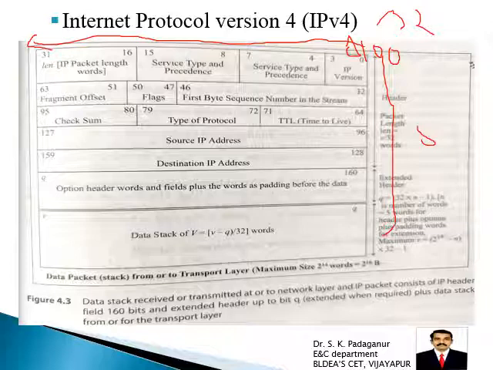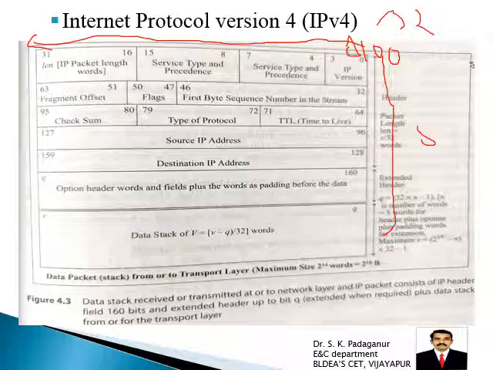Then in the second part, second layer, we have 3 bits for flags. So flags represent whether segments are attached with the previous frame or the next frame. Then the checksum, as I said, CRC, then the type of protocol, what kind of protocol you are using, then TTL, time to live. Time to live has 8 bits. How long it has to remain alive on the communication channel. So that gives the TTL, time to live.